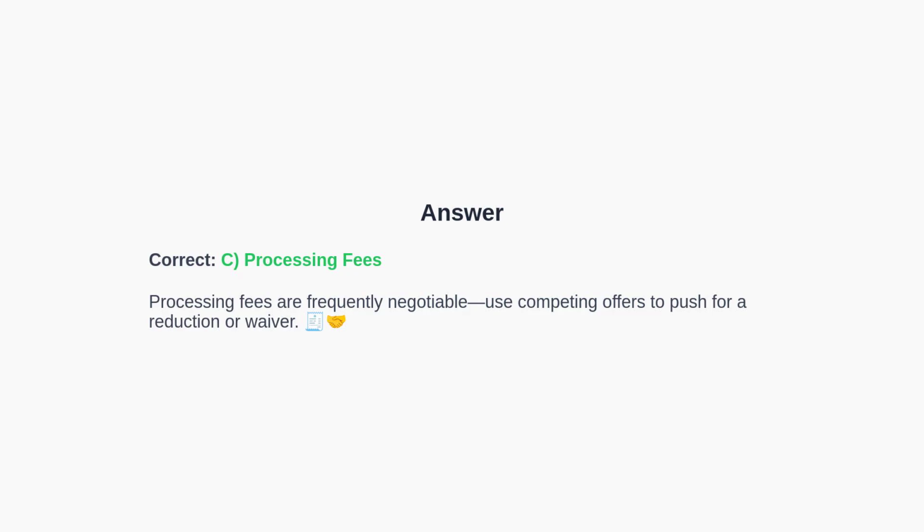The correct answer is C, processing fees. These are commonly negotiable. Use quotes from other lenders to push for a waiver or a significant reduction. Stamp duty, CERSAI, and TDS are generally statutory and non-negotiable, though you should still verify the prevailing rates and rules.